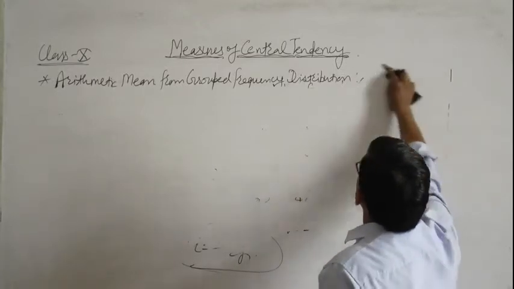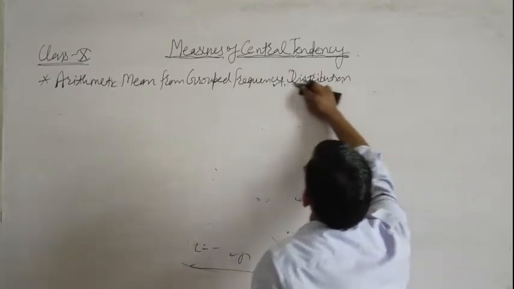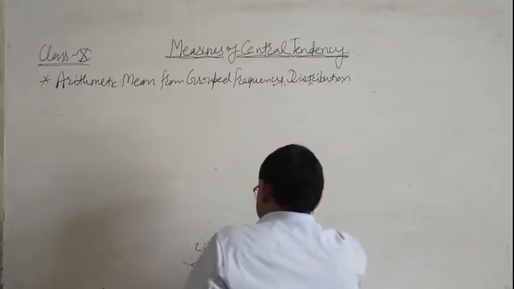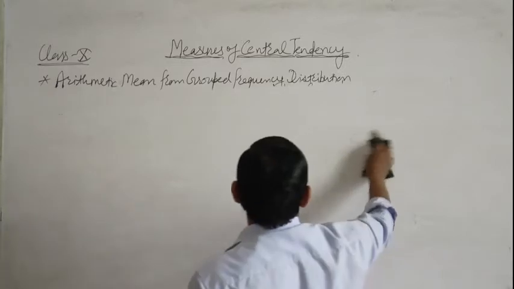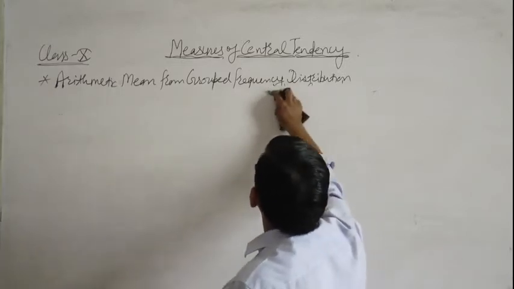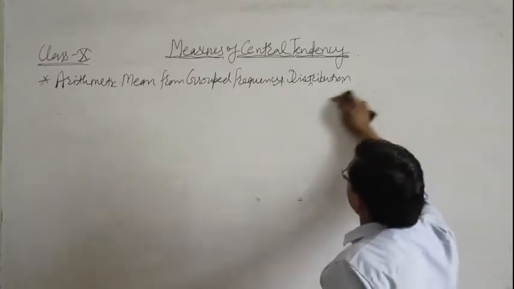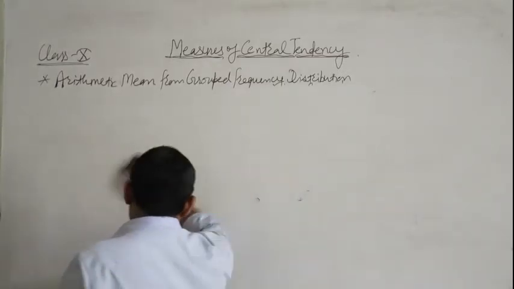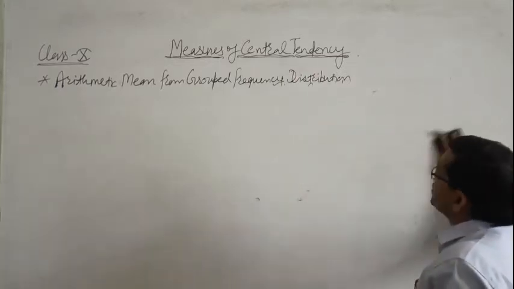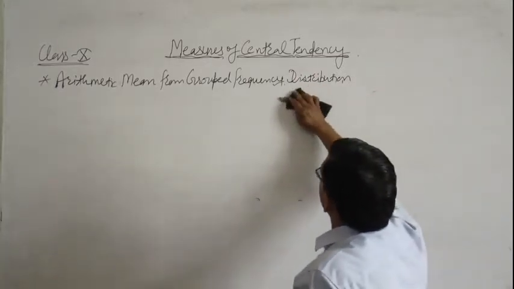The first type is when only observations are given. Then arithmetic mean is equal to the sum of all observations divided by the number of observations, that is, sigma xi upon n. The second type is when observations and frequencies are given.